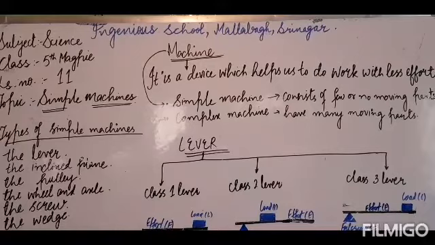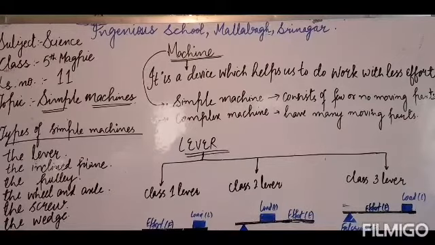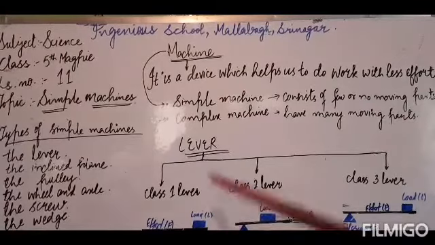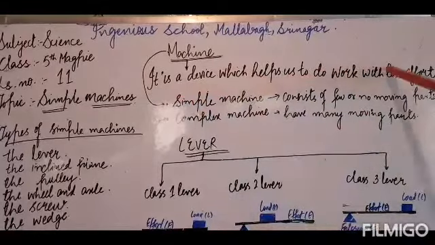Very good. Exactly. A machine is a device which makes our work easier, which makes our work simpler. With the help of machines, we are able to do our work within no time, in less time. So, a machine is a device which helps us to do work with less effort.